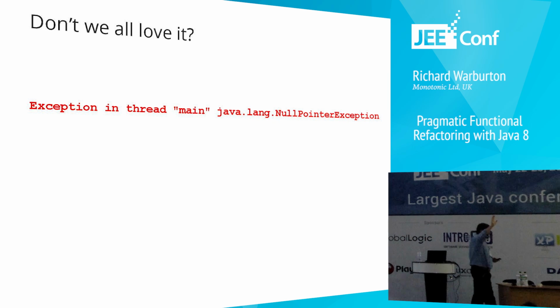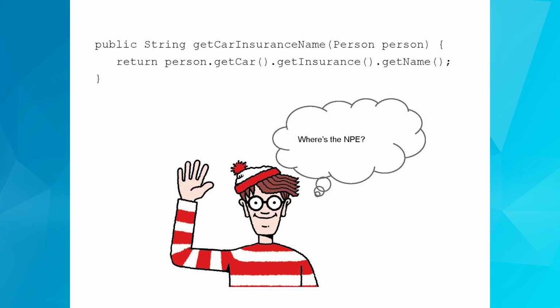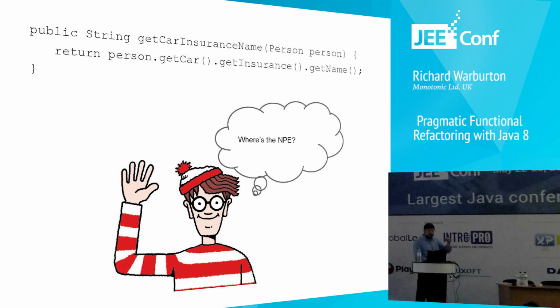Who's seen this guy in production at some point in time, the null pointer exception? Who's not putting their hand up at the moment? Do you actually program Java? Fantastic. So it's especially problematic when we see code like this. We've got one line of code that says get the name of your car insurance provider, and we call get car on the person, and we call get insurance on the car, we call get name on the car insurance policy.